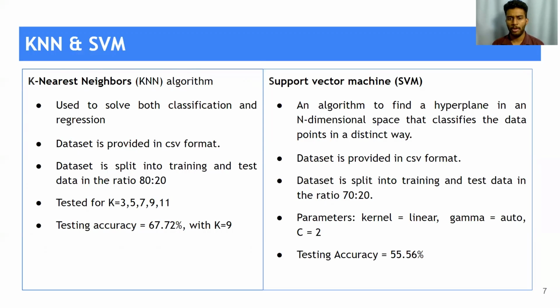And in the case of SVM, the dataset is also provided in CSV format. This dataset is split in the ratio 70:20, where 70% is used for training and 20% is used for testing purposes. With the parameters kernel equal to linear, gamma set to auto, and C, which is the regularization parameter, as 2, we got a testing accuracy of 55.56% for SVM.